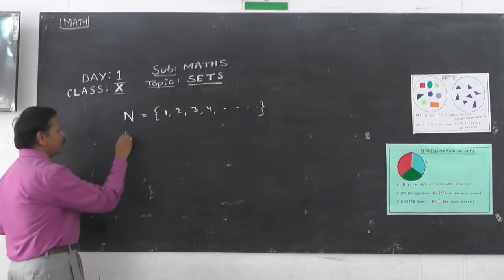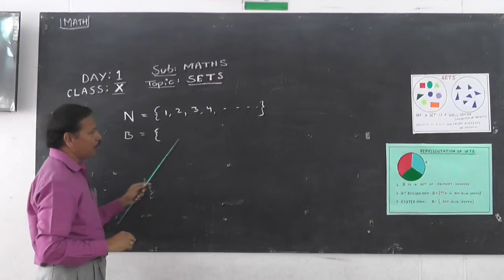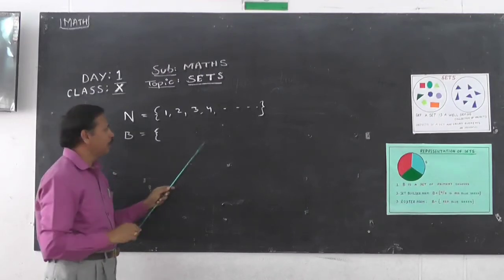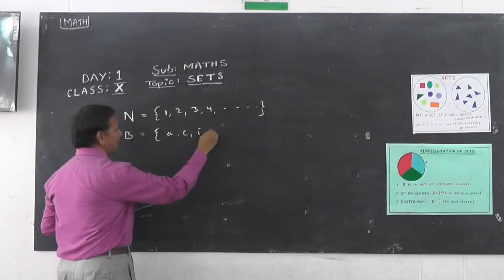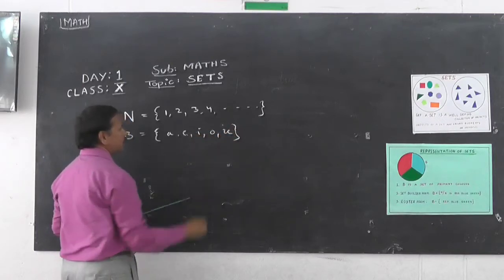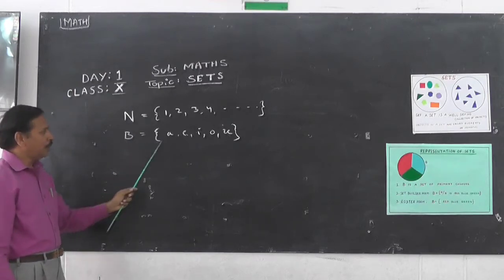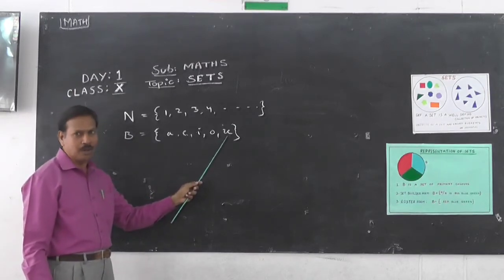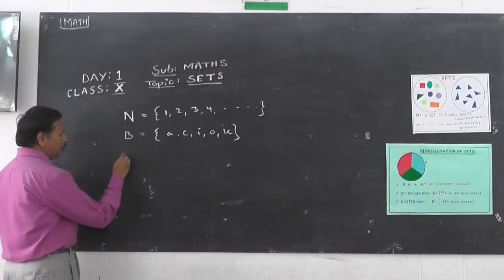Suppose you take another set B, the set of all vowels in the English alphabet. You will write the elements as a, e, i, o, u. That means here the name of the set is denoted by a capital letter and elements are denoted normally by small letters. And here we normally use two symbols.